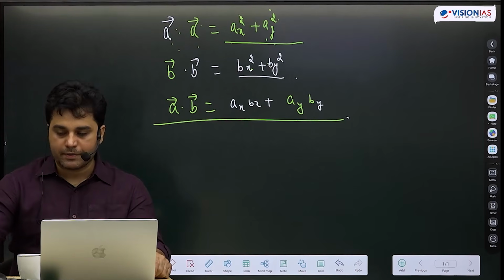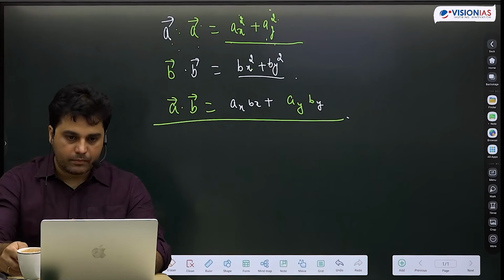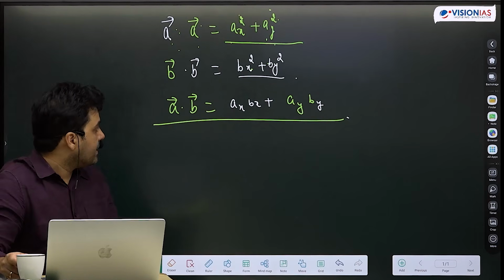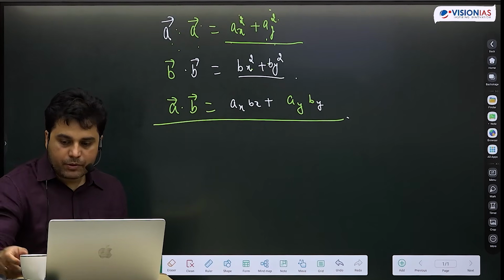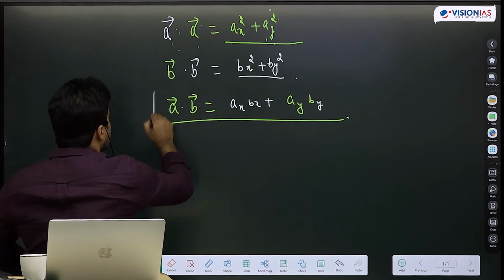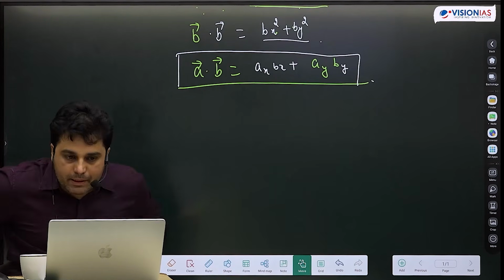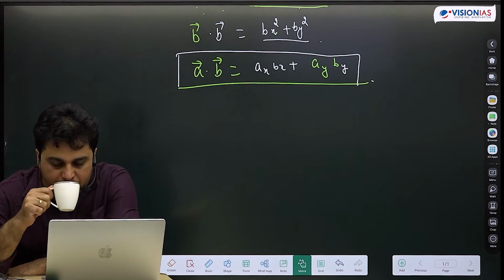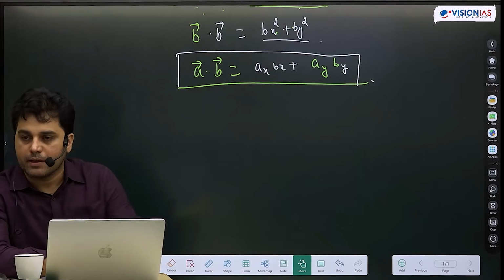In two-dimensional space, for two vectors A and B, we define A dot B as this. This is a scalar. Write down, this is a scalar.